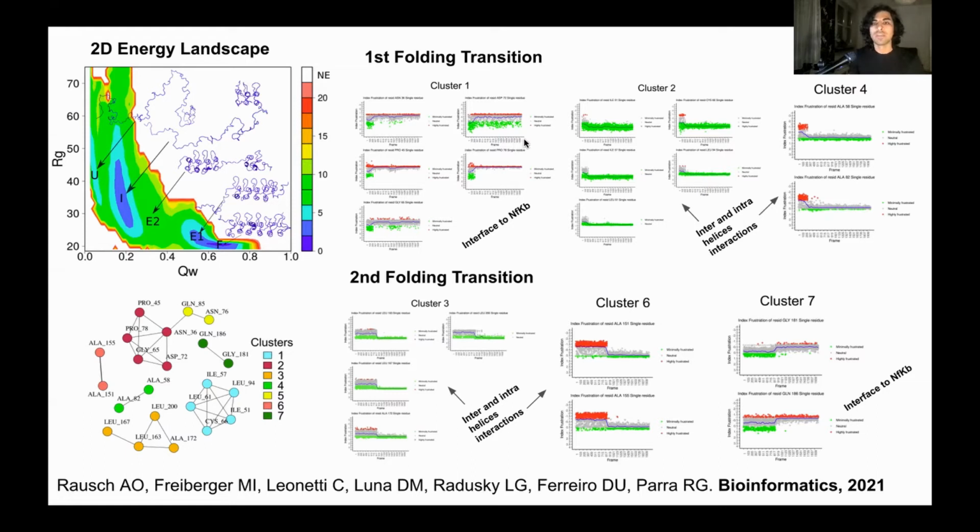Something similar happens to these clusters here, with the difference that these clusters change their behavior at a later moment in time, corresponding to the moment when the protein overcomes this barrier here, to start to populate the expanded state and finally become fully folded. So this is a very nice example of how we can use frustration to give further insights into the different folding mechanisms in proteins.